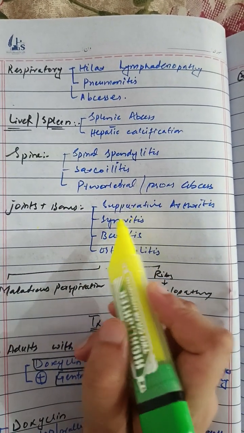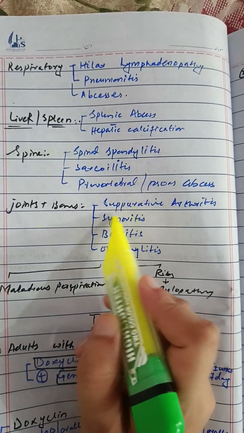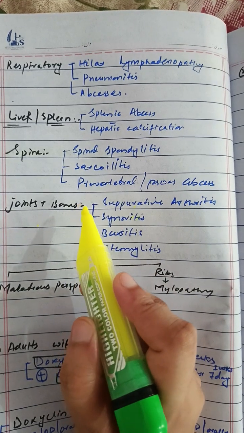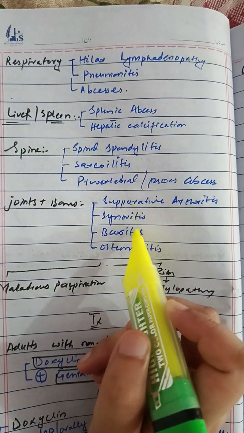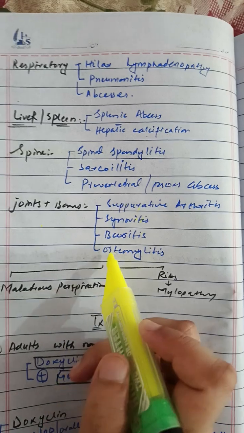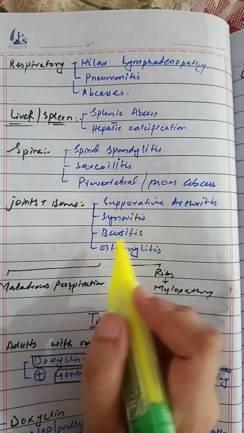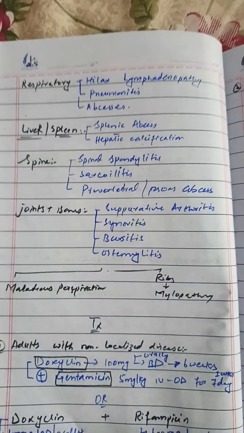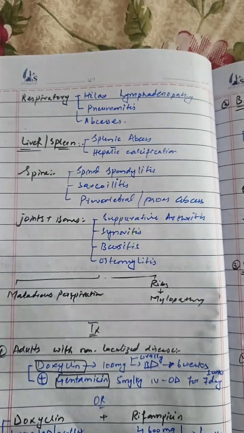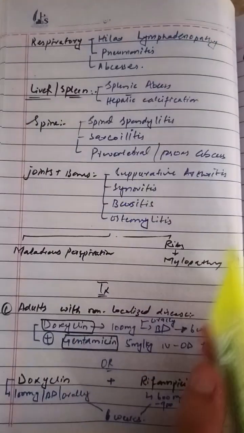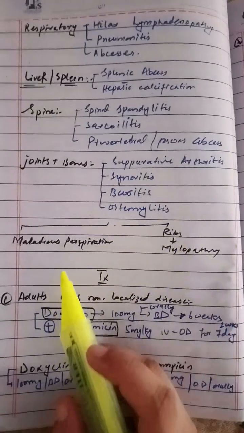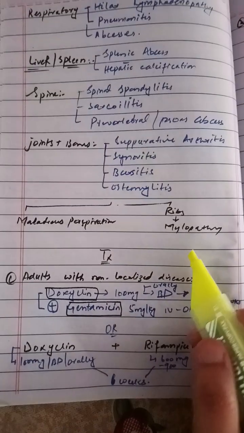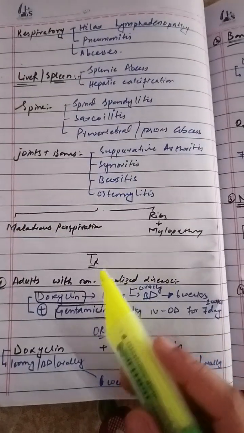It can cause synovitis, which means inflammation of the synovial membrane. It can cause bursitis, inflammation of the bursa. Osteomyelitis means inflammation of the bone, in the musculoskeletal system. In the rib, it can cause myelopathy and malodorous perspiration.